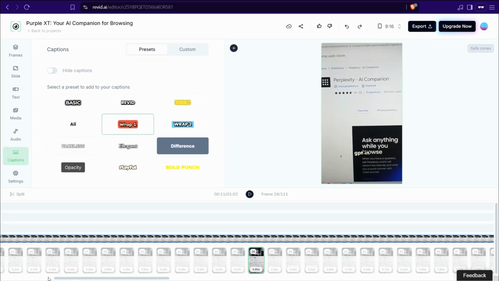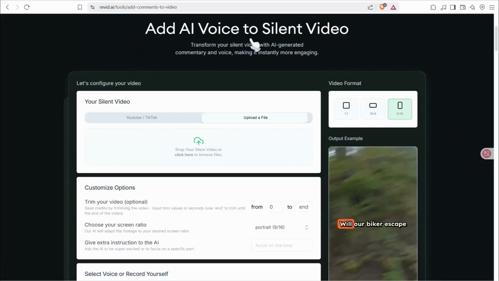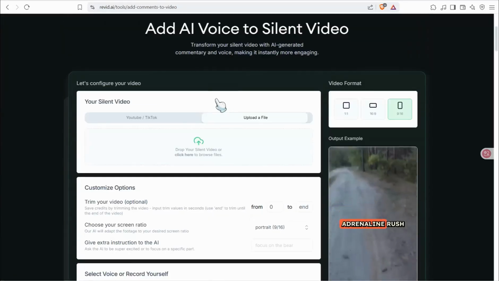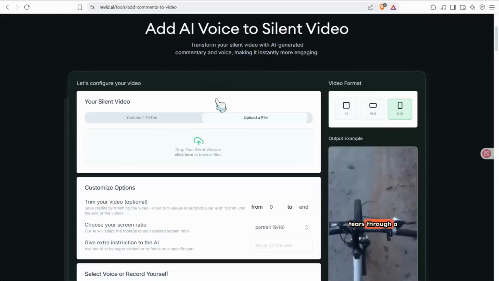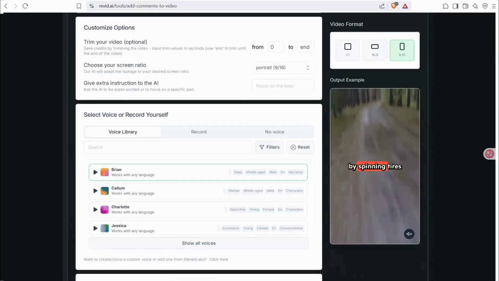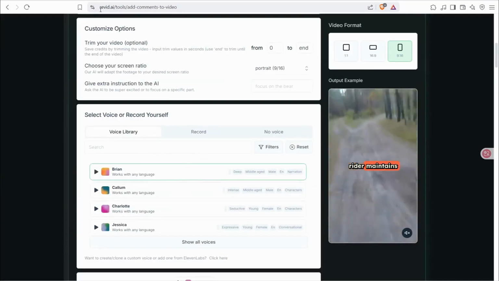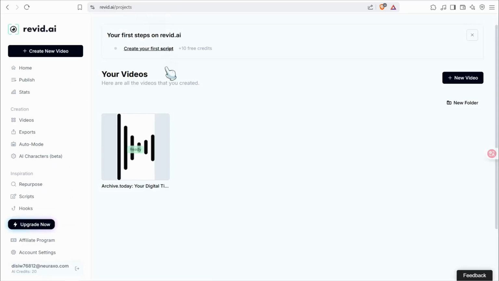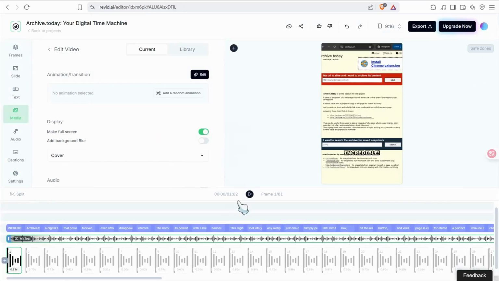In addition, I just tried another tool like this one, add an AI voice to a silent video. It's a stunning tool here, and you can't find such a beautiful tool on any other website on the internet. So here you can upload your video from this option, and the AI would do the magic by adding a voiceover or commentary to this video, as you observe. So I tried to upload a short video about a website, for example, and the result shocked me. So here it could be like this one.